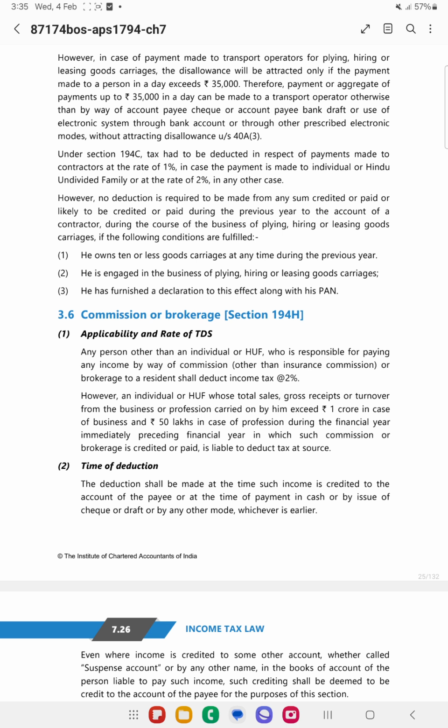However, if the number of vehicles owned is greater than 10, that is 11 for example, then tax needs to be deducted even though he has provided PAN. And the applicable limits, that is 1%, 2% and 1 lakh, 30,000, whatever limit is there, get applied as in case of others. Got it?